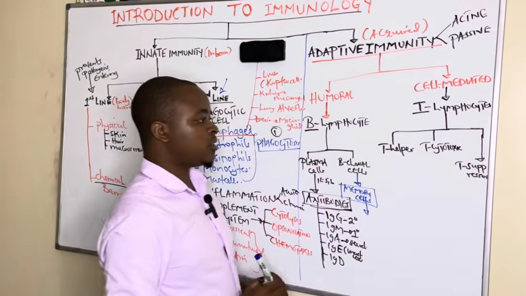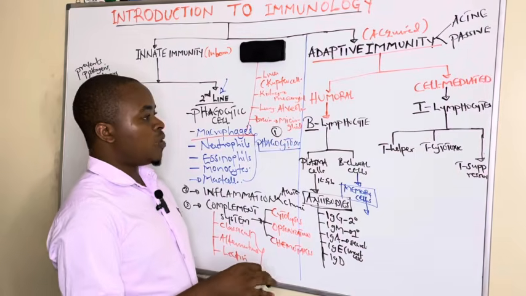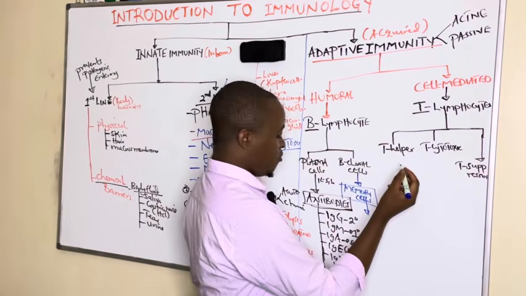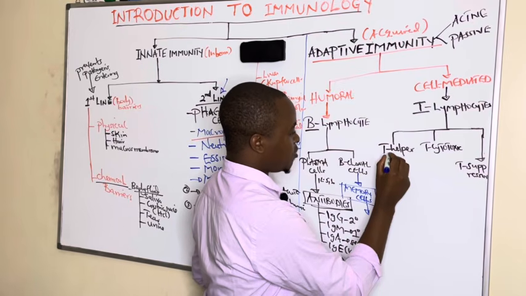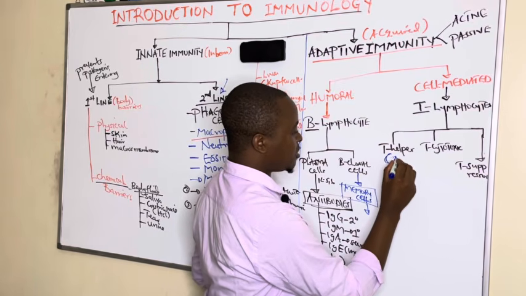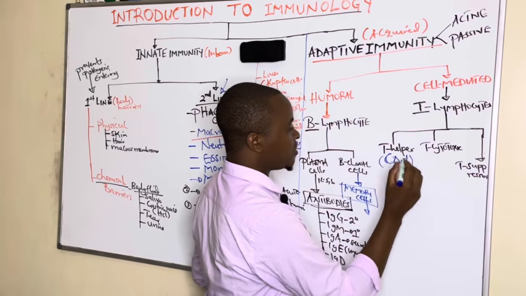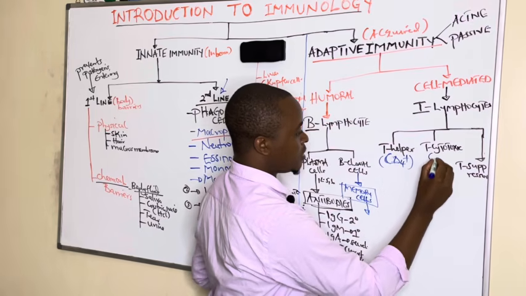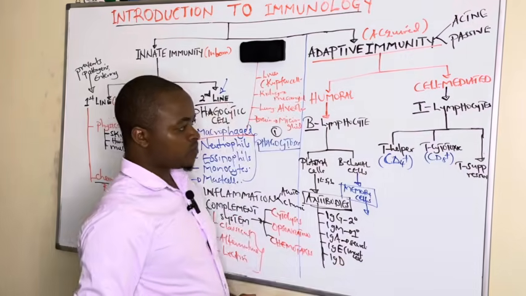The T helper cells always have a domain of CD4, so they are known as CD4 positive cells, whereas T cytotoxic cells are CD8 positive cells.